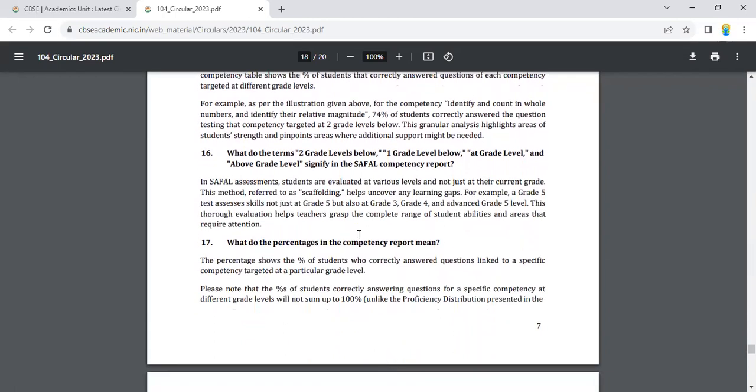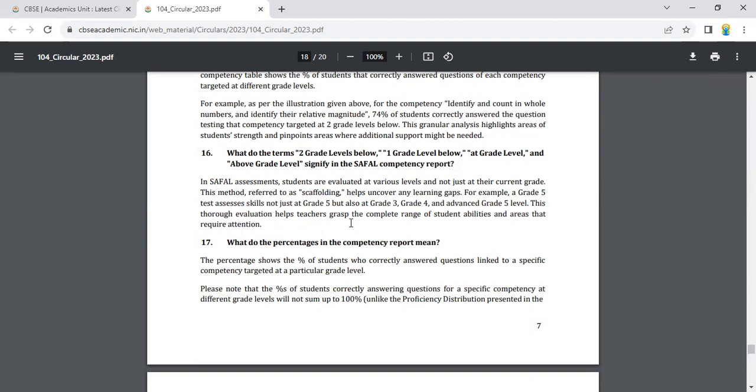What do the terms 2 grade levels below, 1 grade level below, at grade level, and above grade level signify in the SAFAL competency report? In the SAFAL assessment, students are evaluated at various levels, not just at their current grade. This method, referred to as scaffolding, helps uncover any learning gaps. For example, a grade 5 test assesses skills not just at grade 5, but also at grade 3, grade 4, and advanced grade 5 level.